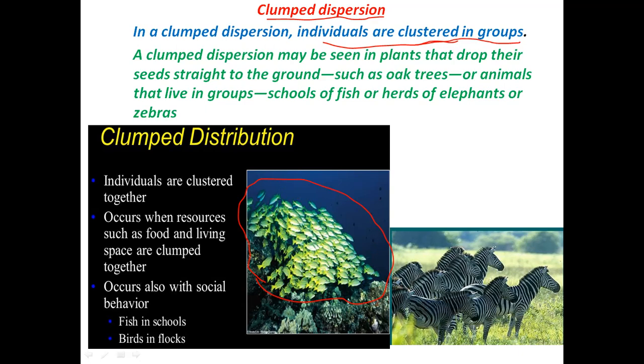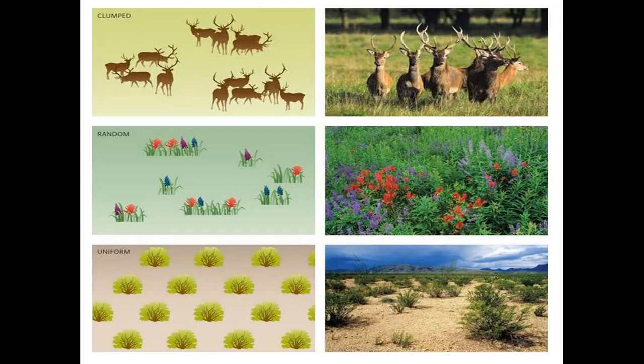This group of zebras, or sometimes a herd of elephants, are also found in clusters. Usually clumped dispersion occurs where resources such as food and space are clumped together, and this is the commonly seen distribution pattern in nature.